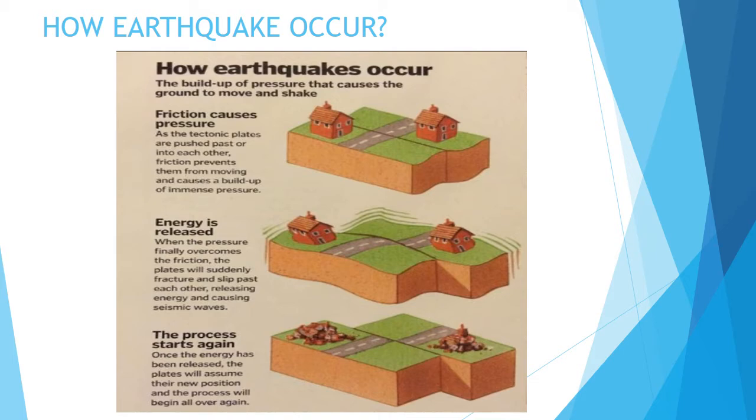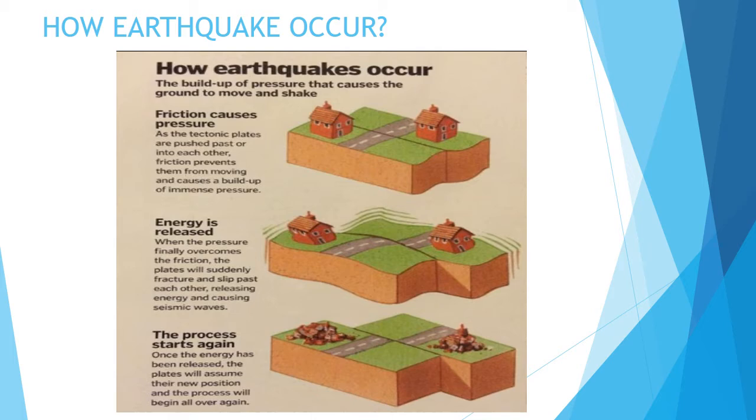So friction causes pressure. As the tectonic plates are pushed past or into each other, friction prevents them from moving and causes a build-up of immense pressure. Whenever plates move towards each other or away from each other, friction is created, and because of this friction a pressure is released in the form of earthquake. Energy is released when the pressure finally overcomes the friction. The plates will suddenly fracture and slip past each other, releasing the energy, causing the seismic waves.